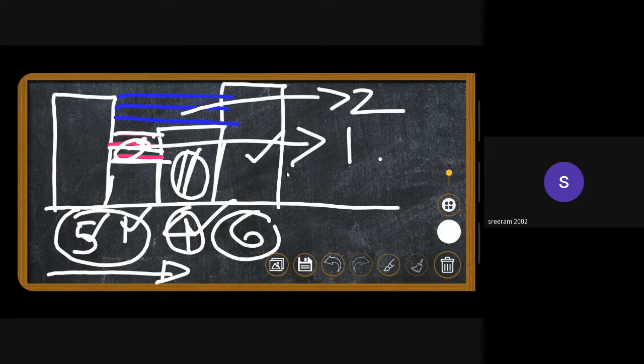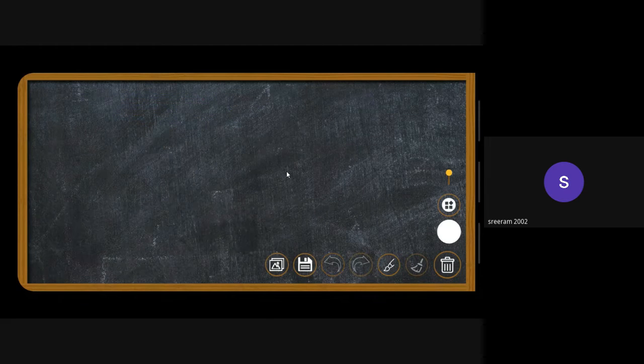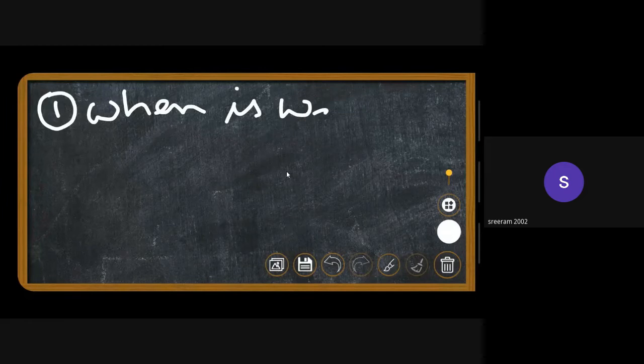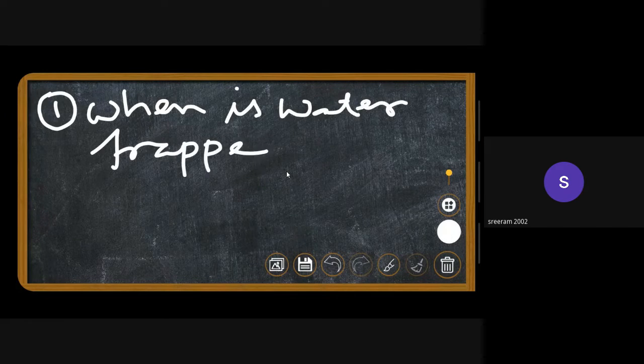So let's see an observation right here. First question: when is the rainwater trapped? The water is only trapped whenever it is bounded, right? This can be either this scenario